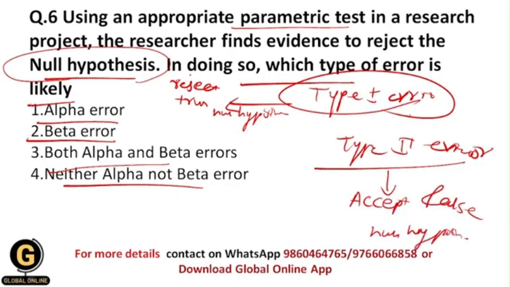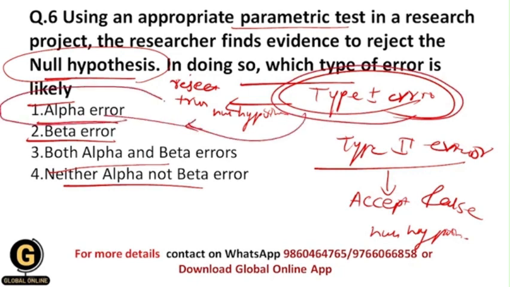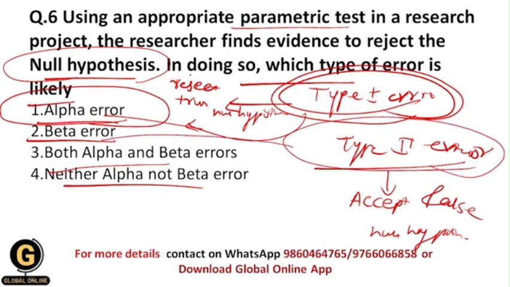The probability of occurring type 1 error is called alpha, or alpha error, and the probability of occurring type 2 error is called beta or beta error. But in this situation, the researcher is going to reject the null hypothesis, and he is not going to accept it, and that's why type 2 error gets eliminated. So the only remaining option will be type 1 error, and its probability is what? Alpha error, and that's why your correct answer should be 1, that is alpha error.